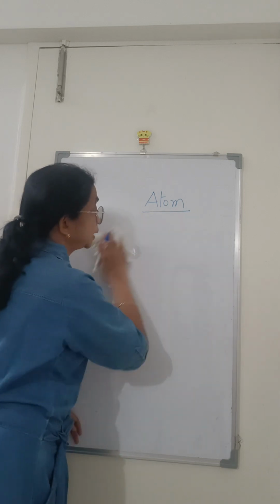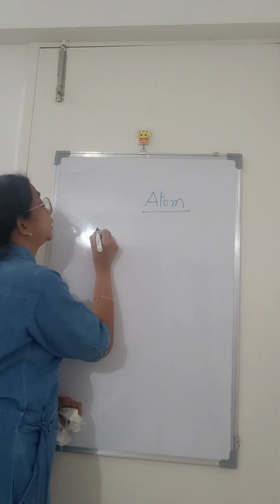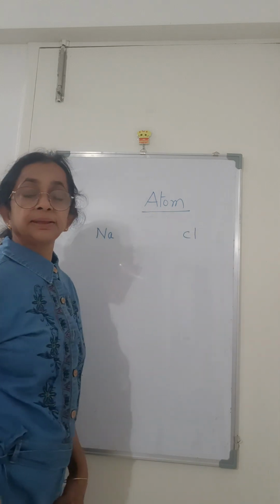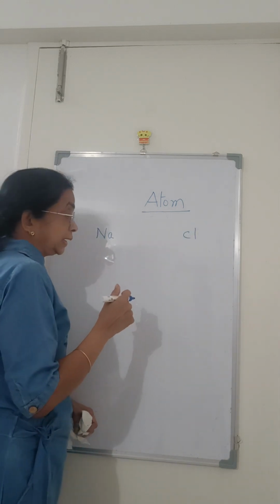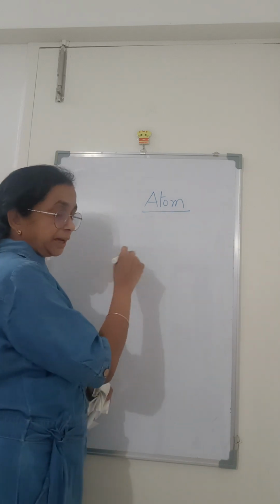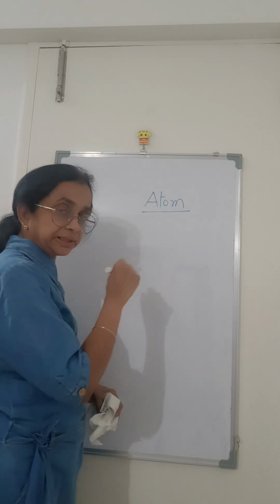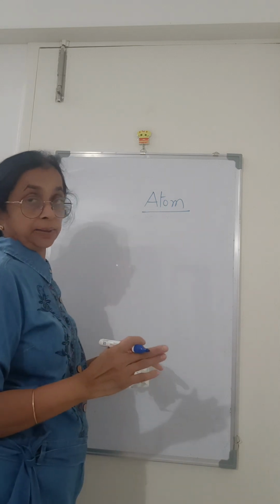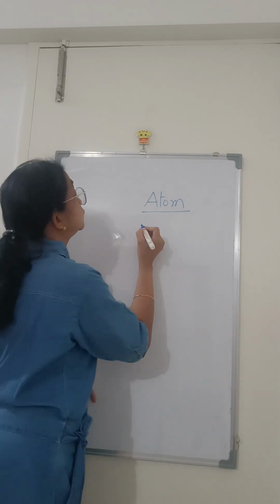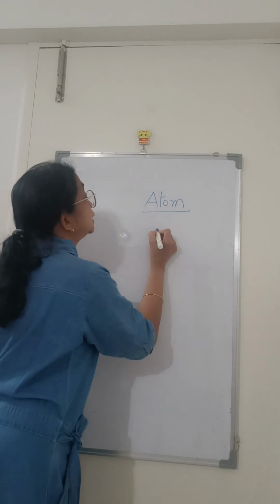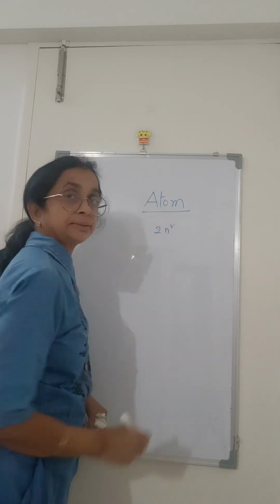Sometimes what happens, we'll consider the bond of NaCl. Before that I'll tell you one thing. Electrons revolve around the nucleus in a specific orbit. So we calculate how many electrons are there in each orbit. There is a formula for that, 2n square.